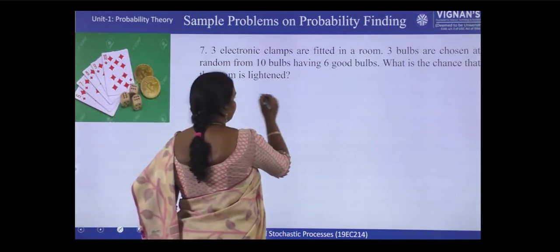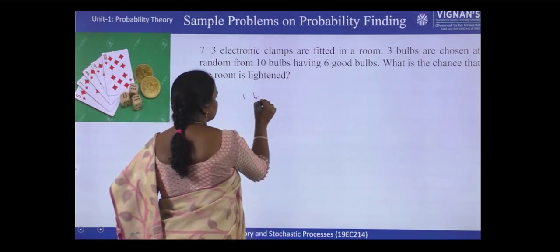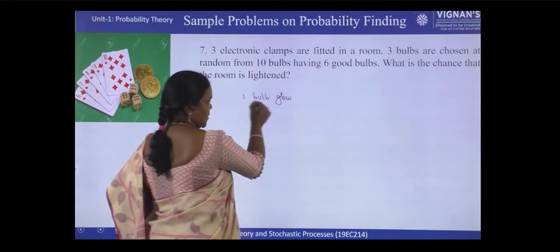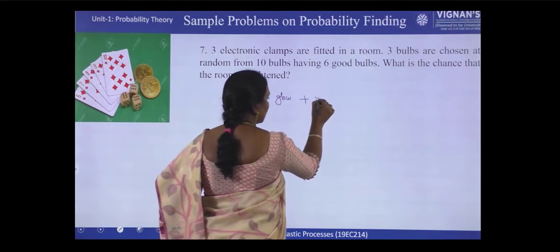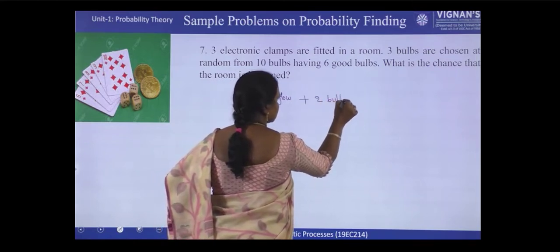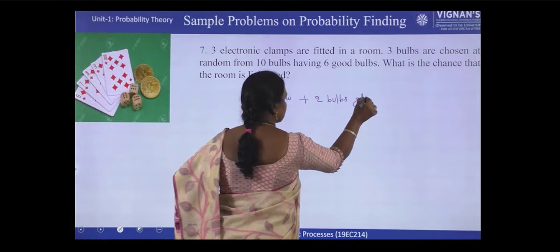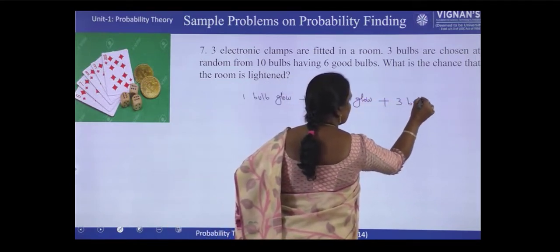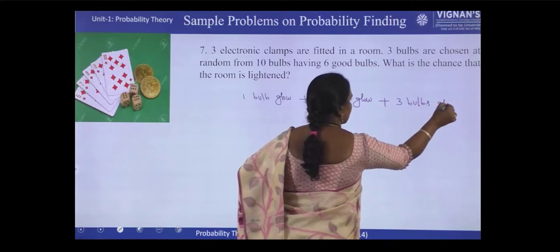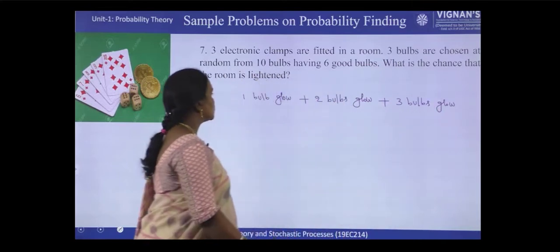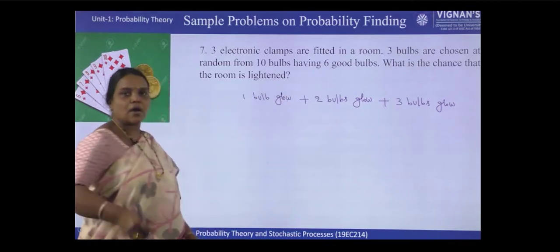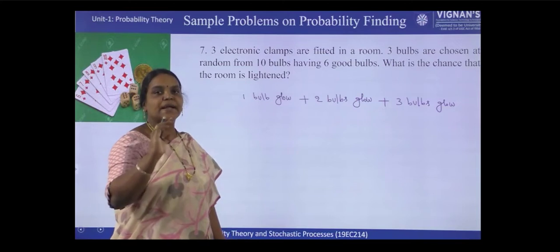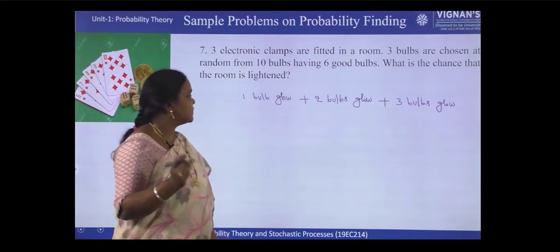Out of 3, if even 1 bulb glows, it lightens. 2 bulbs or 3 bulbs, if all 3 bulbs glow also, the room will be lightened. So either 1 bulb or 2 bulbs or 3 bulbs. If the condition is 'or', plus will come. If the condition is 'and', into will come.